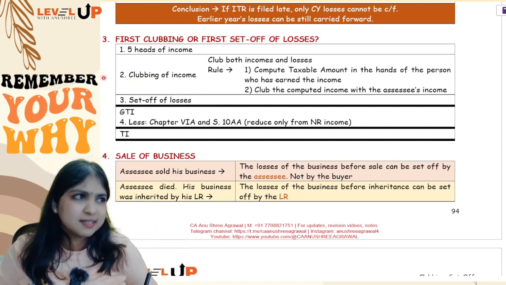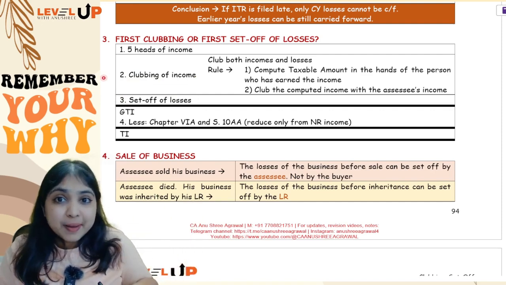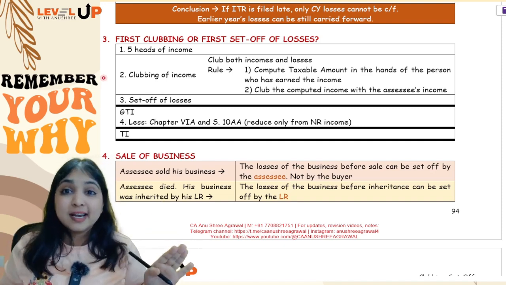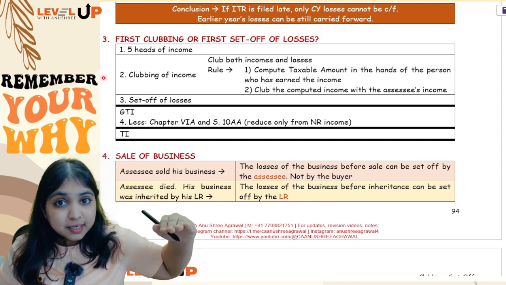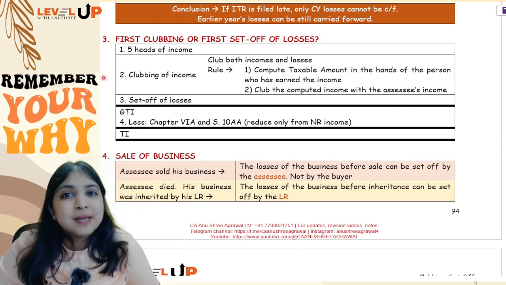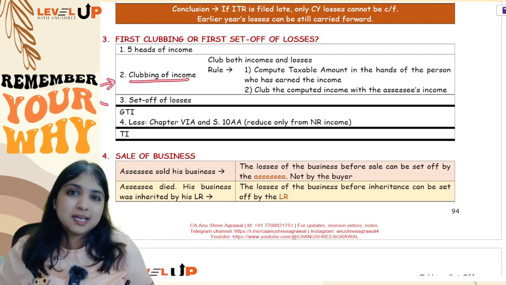Like for example, let us say a minor child earned some income. I clubbed that minor child's income with my income. Now against that income, can I adjust my losses? Yes, I can adjust. After clubbing the income, you will treat the income as if it is my own income, and against that you will let me adjust my losses. So always first clubbing of income, only then setting off of losses.